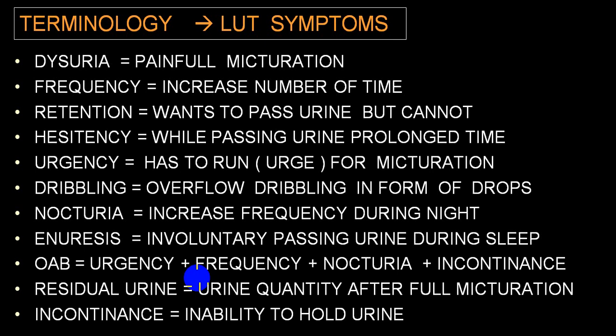And if the person is unable to hold urine, meaning urine dribbles out, or even with a slight stress urine comes out, that inability to hold urine we call incontinence. These are some of the terms we'll be utilizing during this lecture.